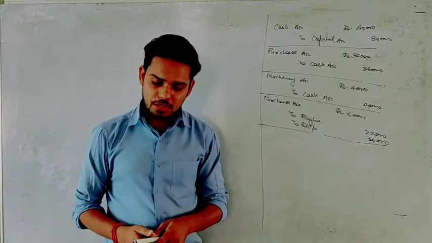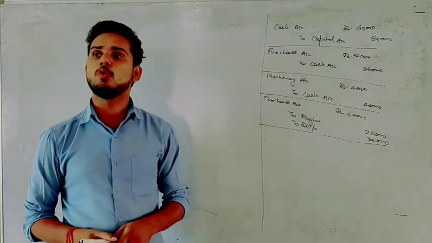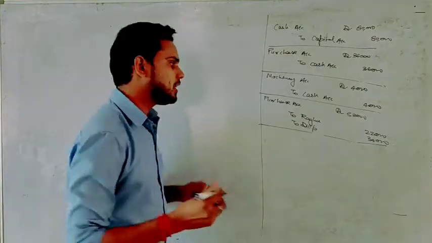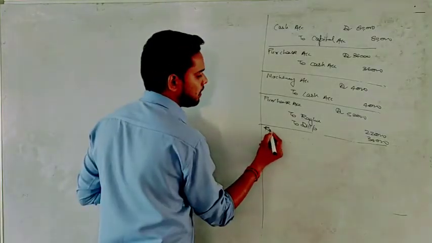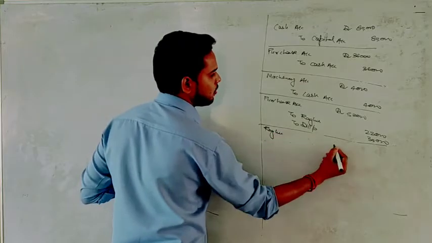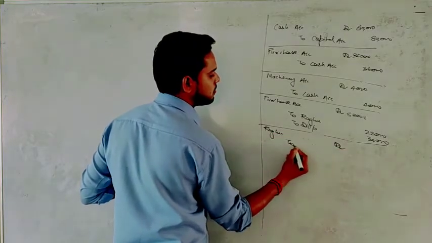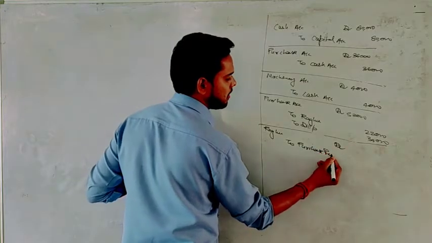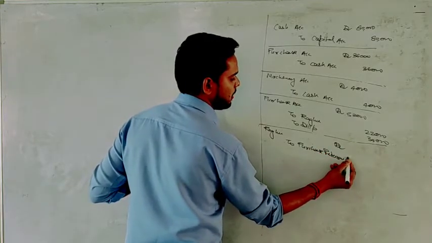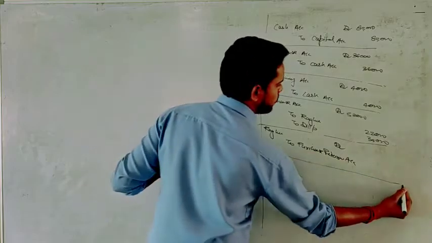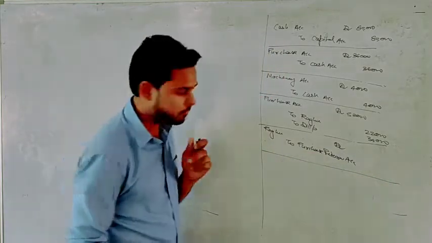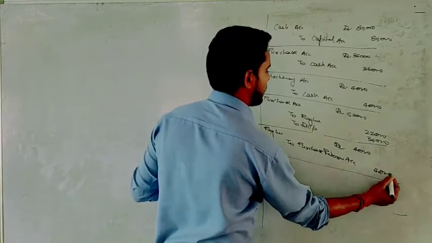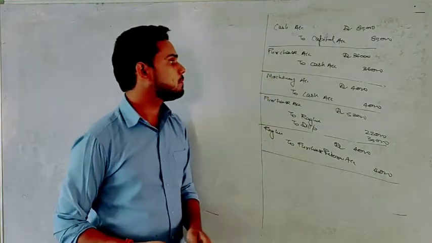Next transaction we have is return goods to Raghu 4,000 rupees. So if we are returning, that is a purchase return, and the entry for purchase return will be Raghu debit to purchase return account, being goods returned to Raghu. The amount is 4,000. Okay. So we have recorded this much journal entry.